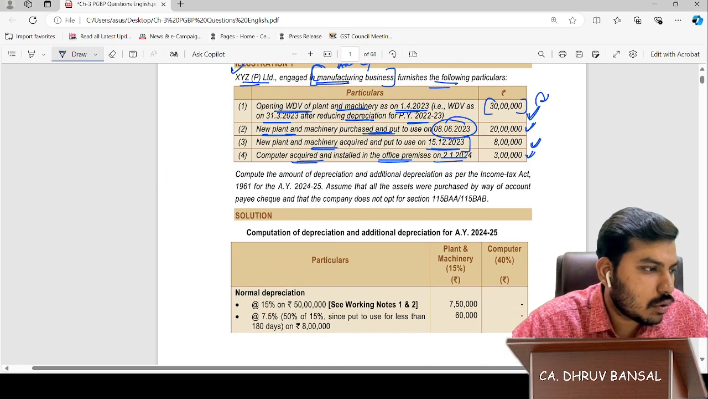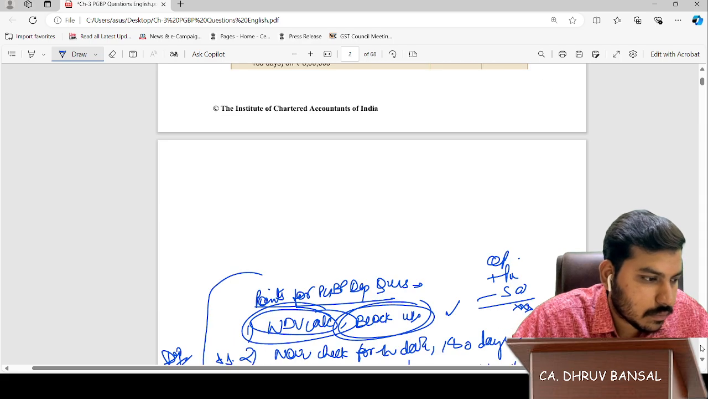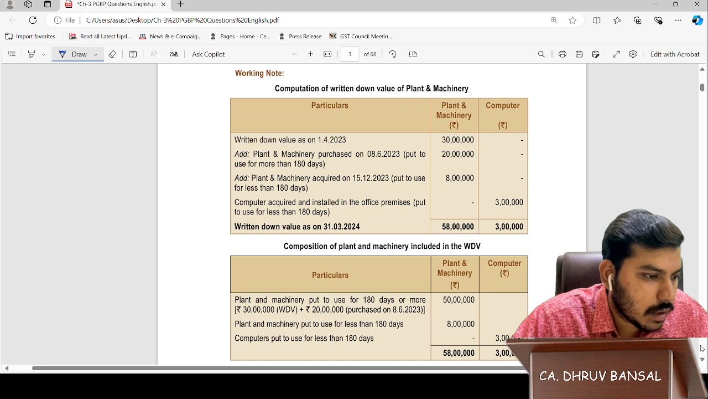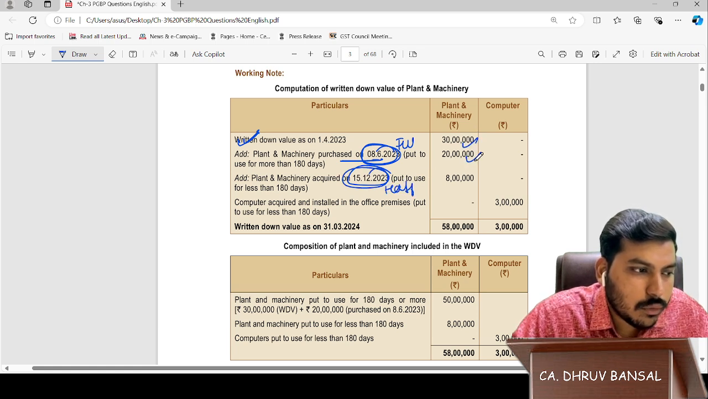So here we got two blocks, a 15% block and a 40% block, as I told you: plant and machinery at 15% and 40%. On 50 lakhs, 30 lakhs was our opening value. Plant and machinery purchased on 8/6/2020 means we will get full depreciation. Purchased on 15/12/2020 means we will get half depreciation. So this comes out to 58 lakhs as the WDV.